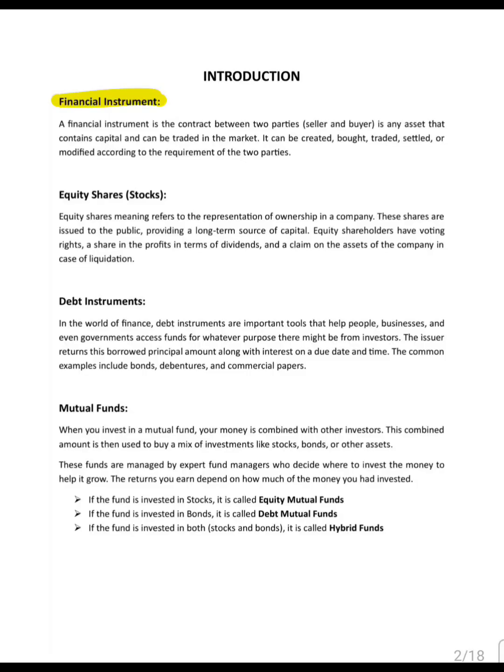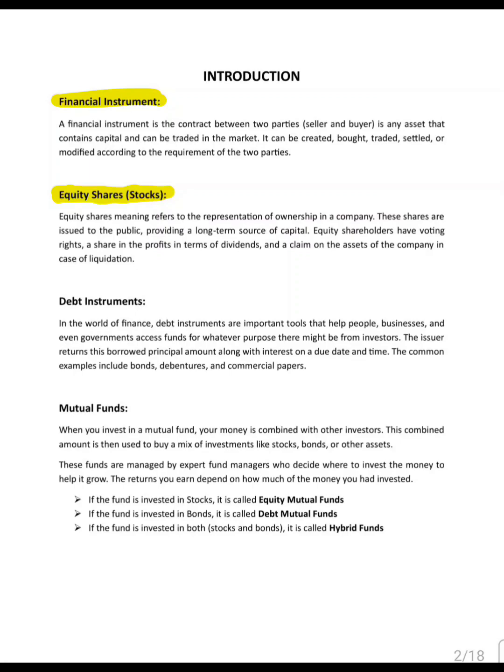A financial instrument is simply a contract between a buyer and a seller that can be traded in the market. These instruments carry value and can be bought, sold, or modified depending on the needs of both parties. Next, we have equity shares. Equity means ownership. When you buy shares of a company, you actually own a part of that company. You get voting rights, dividend benefits, and claim on company assets.